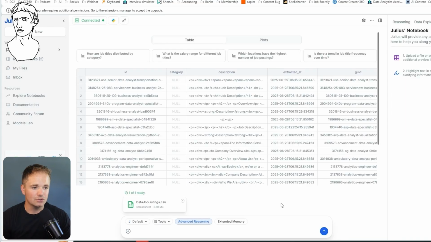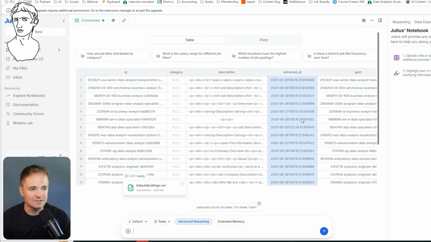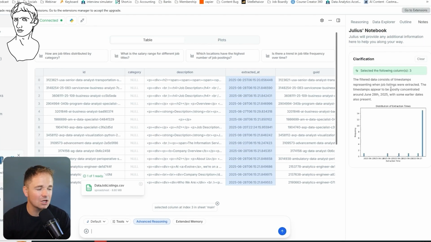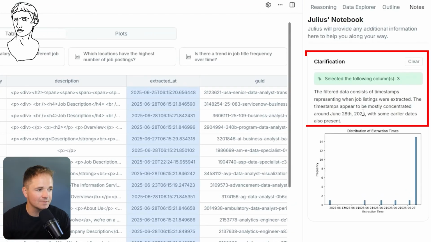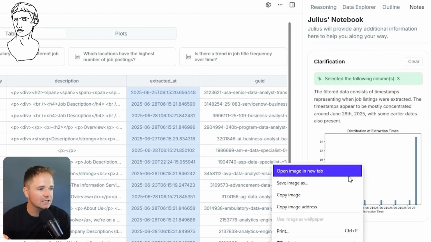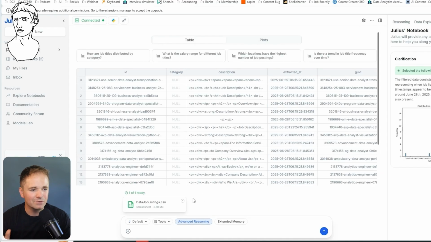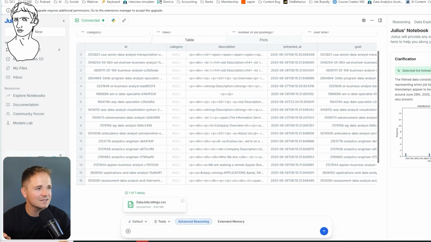One of the things I really like about Julius is if you click on any of these columns, for instance, if I click on the extracted at, it'll actually generate this clarification or this note on the right-hand side that kind of explains the column. In this particular case, it says that this column consists of timestamps representing when job listings were extracted. The timestamps appear to be mostly concentrated around June 28th, 2025, with some earlier dates also present. And I can go ahead and open this in a new image and kind of see what is going on. So it does look like we had a lot of jobs recently. So it almost does some pre-analysis for me at the beginning, which I think is really fun.